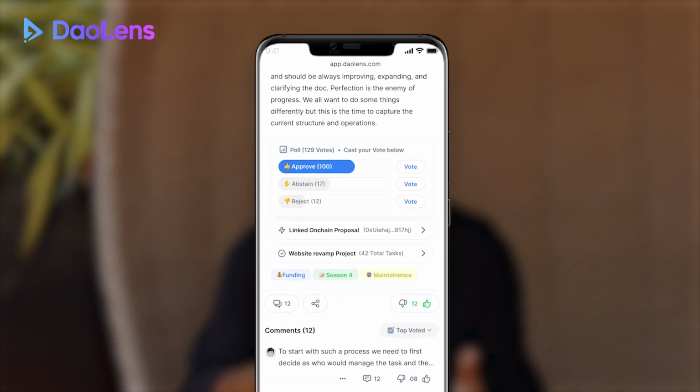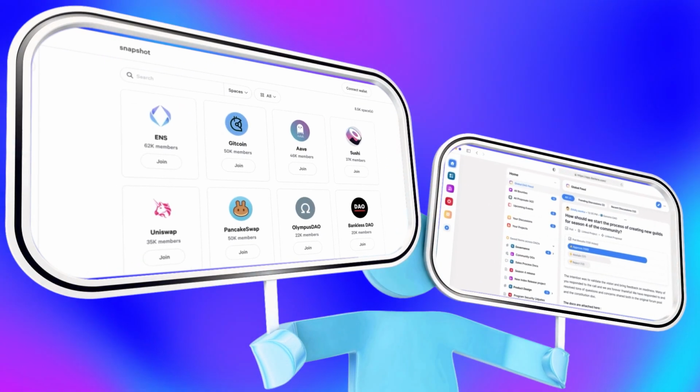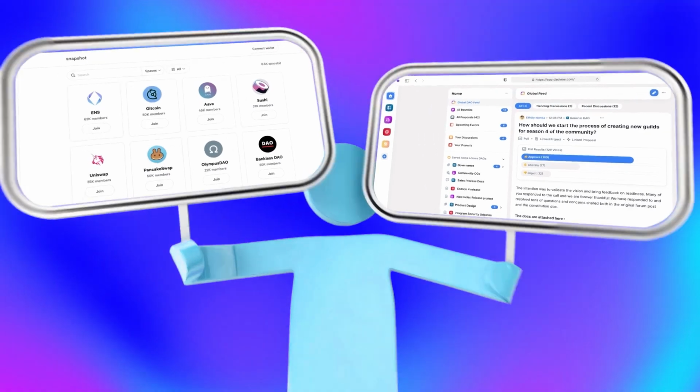So we are talking decentralized community, and how do you really think about proposals, payouts, voting, which usually happens on these different tools. Now, DAO Manager also lets you do off-chain voting. And off-chain voting sometimes is brilliant because you don't need to spend your tokens to do any sort of voting all the time, because most of these decisions are best come to once you have some earlier signaling. So in the forum that exists in the DAO Manager, you can have off-chain voting as well. At the same time, the tool is so deeply integrated with an on-chain voting system like Snapshot that anything you do on the other end gets reflected here, and whatever you do here gets reflected on Snapshot as well.